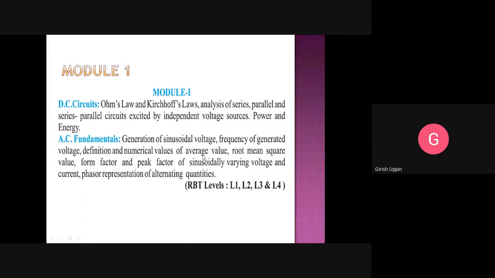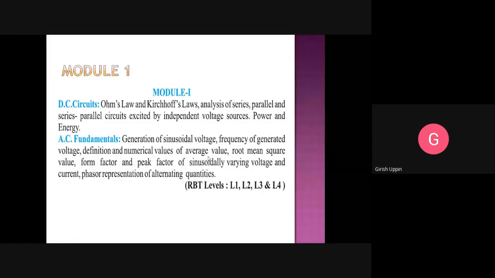These are the two ways of representing alternating quantities, which we will learn in detail. So alternating quantities are represented in terms of average value and root mean square or RMS value.